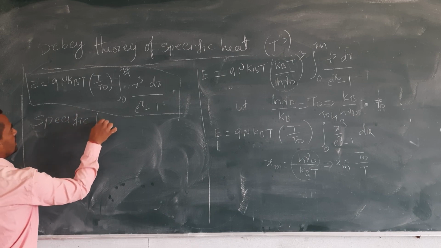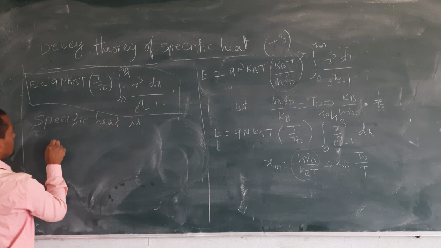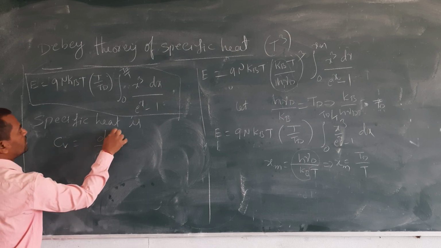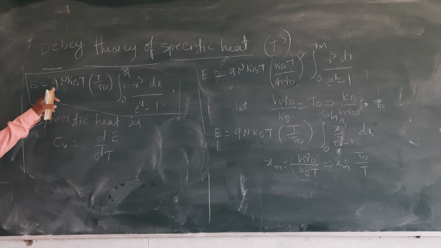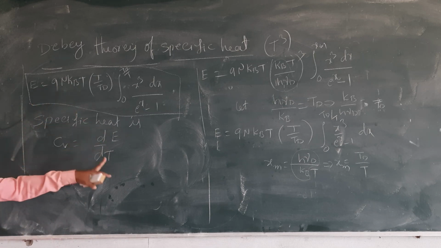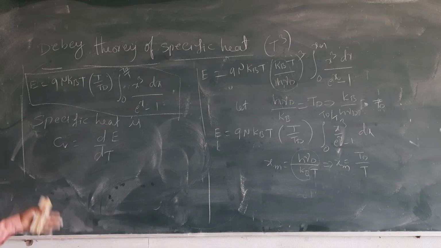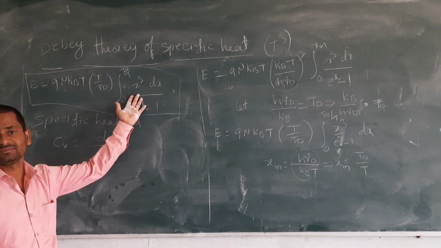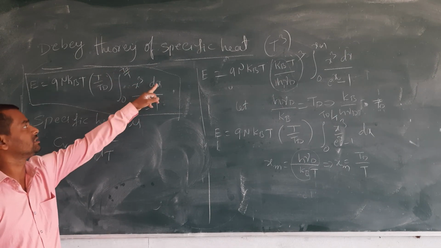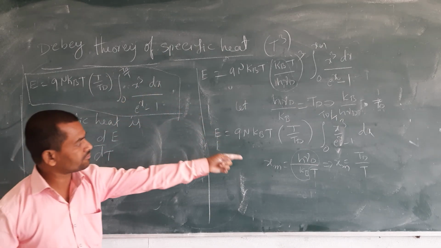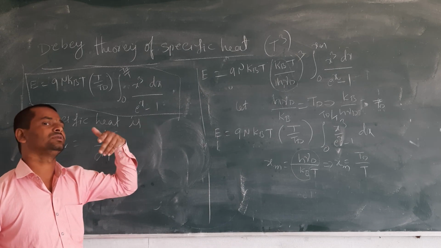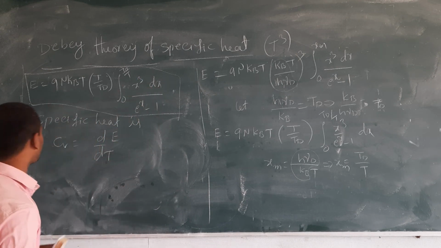Specific heat Cv is equal to d by dT of E. So this E, differentiate it with respect to temperature, then we get the specific heat. Here I am going to write it directly, because the U by V method is there, and x is in terms of T.